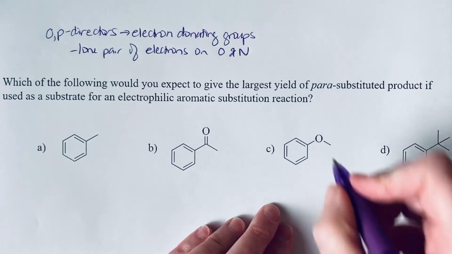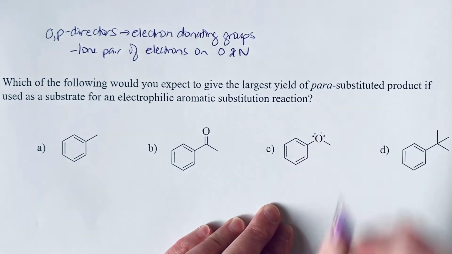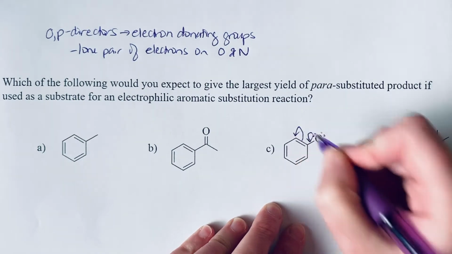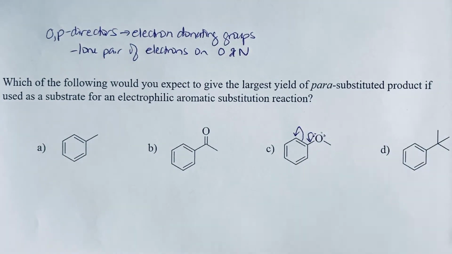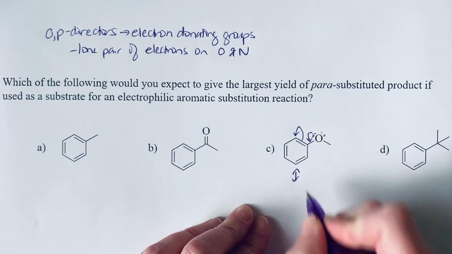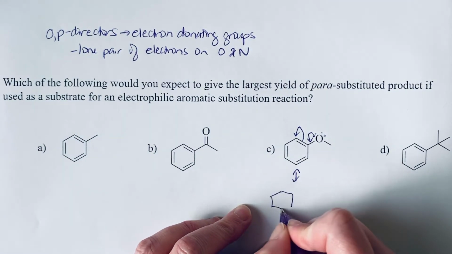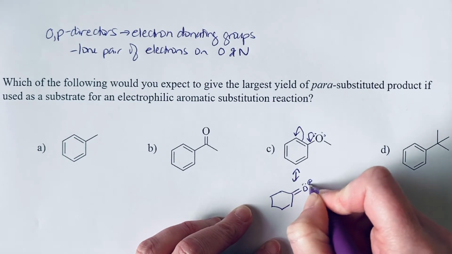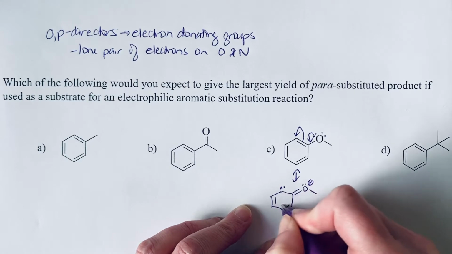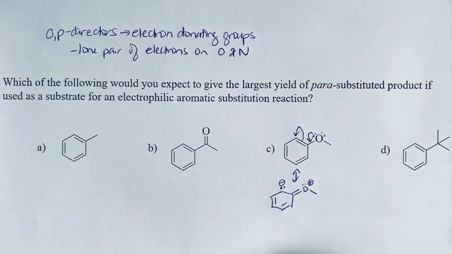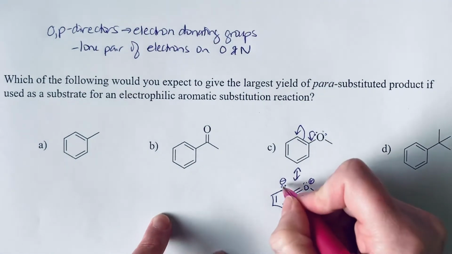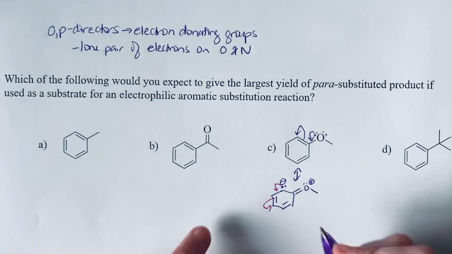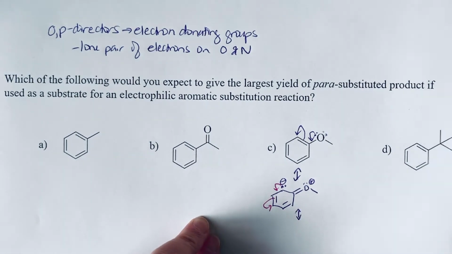So if we look at a group like we have here for C, we've got these lone electrons in the oxygen that we can push into the ring. And so this is making the ring more activated. It's putting a negative charge onto this ring, and specifically, it's dispersing this negative charge on the ortho and para positions, which is what makes those positions more nucleophilic. So we can see the resonance there with the lone pair of electrons on that ortho position. And we can push it around the ring to see that we can donate these electrons also to the para position.